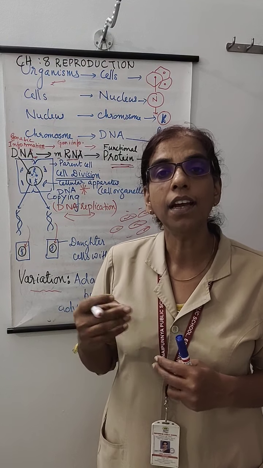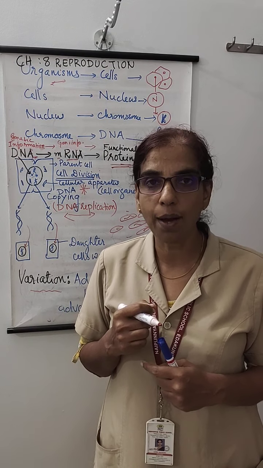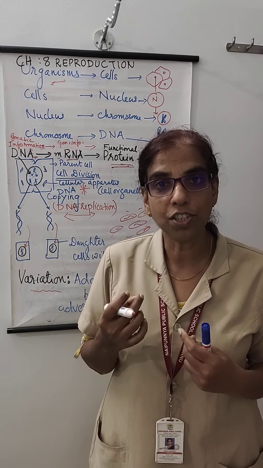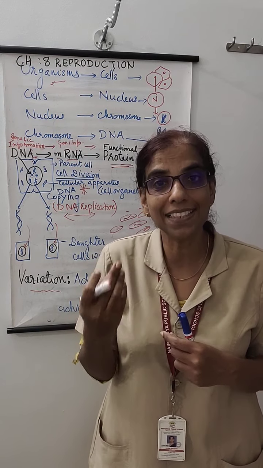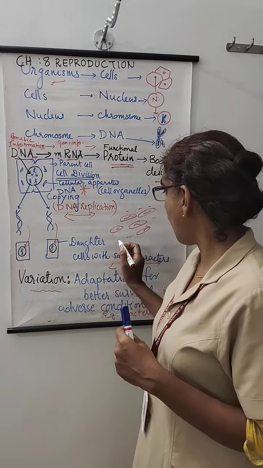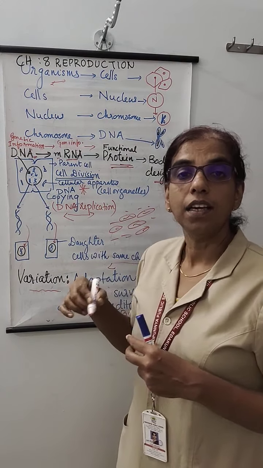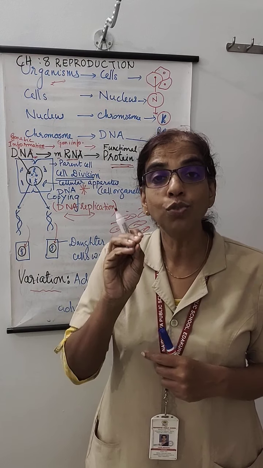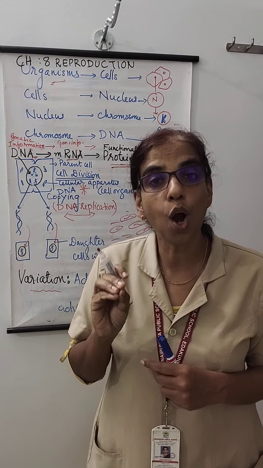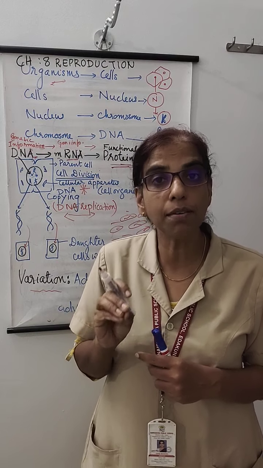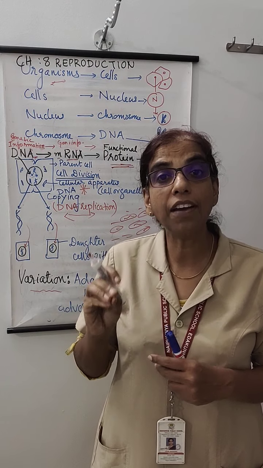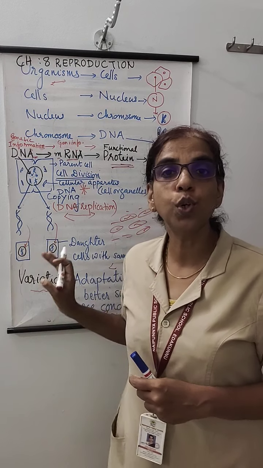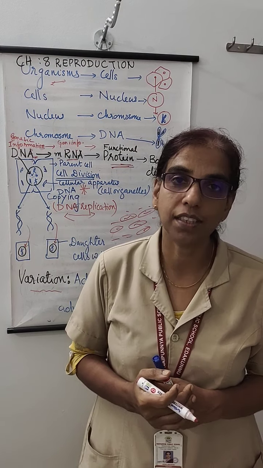All of a sudden, they face global warming. Global warming means the change in the climate. The temperature is getting higher. So when global warming poses a threat to these bacteria, those bacterial colonies or daughter bacteria having more variation could adapt to the hot condition.